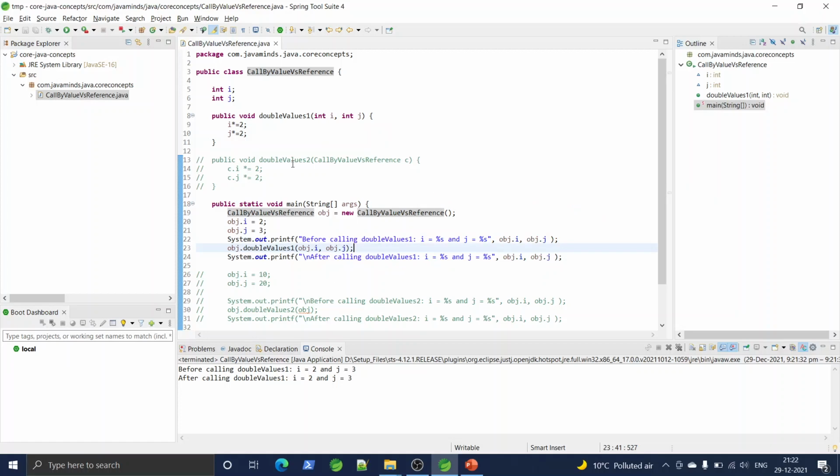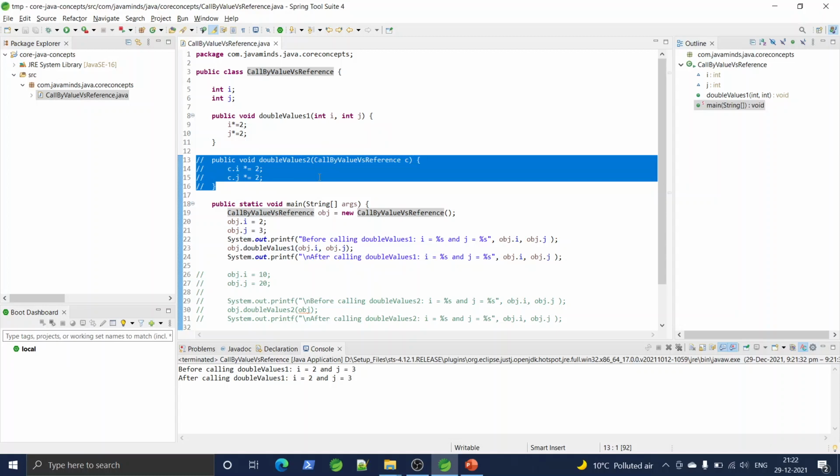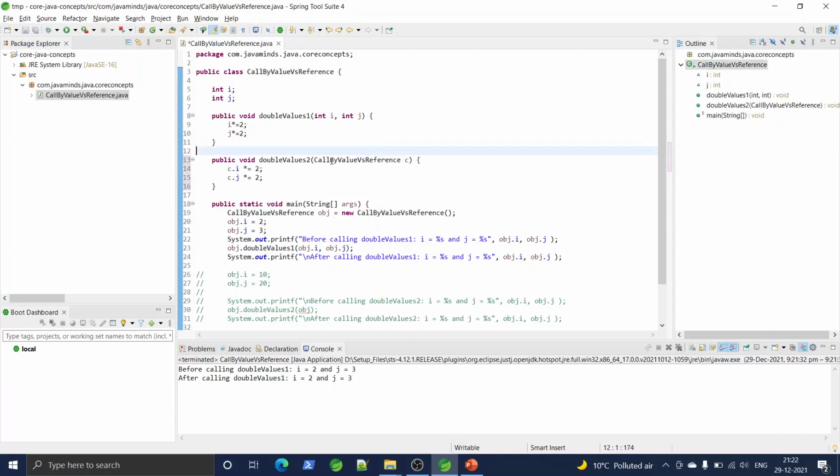Now, to showcase call by reference, say I have one more method, doubleValues2, which takes an object reference, the reference type, as a parameter. Whatsoever object reference I pass, it doubles the value of i and j in that object.